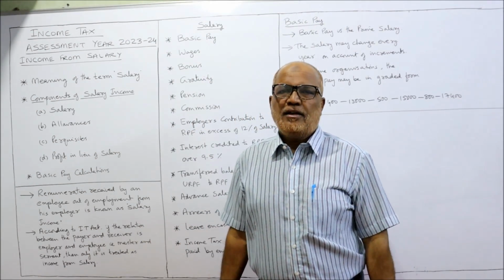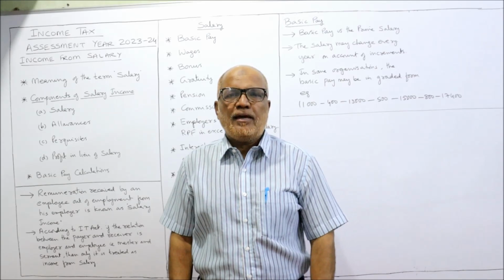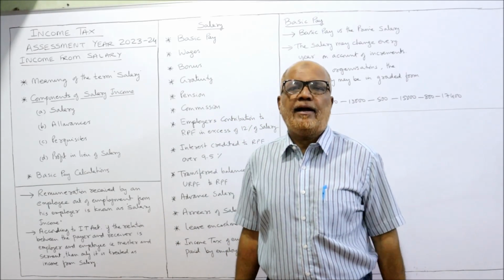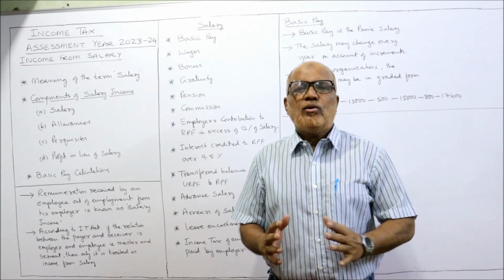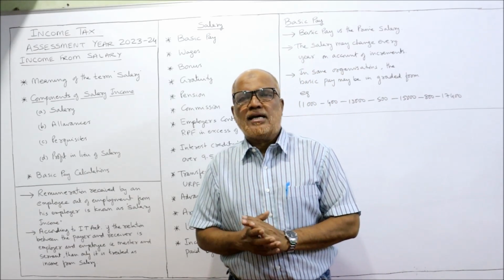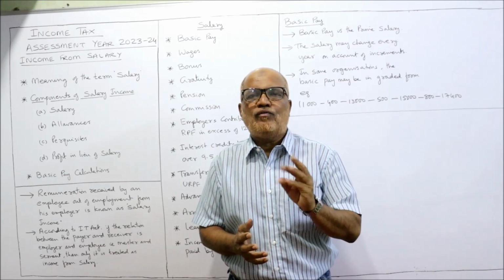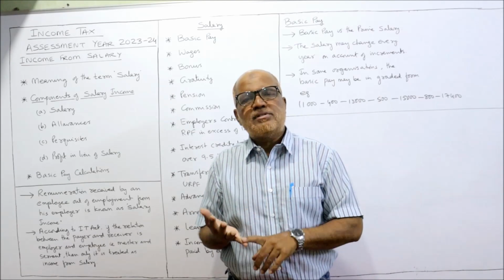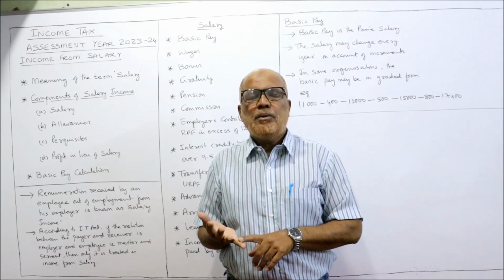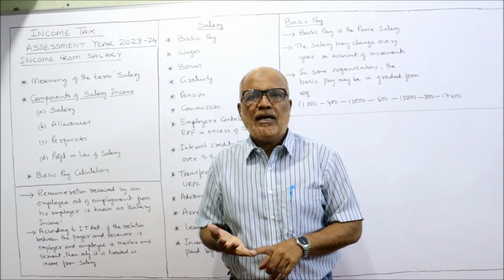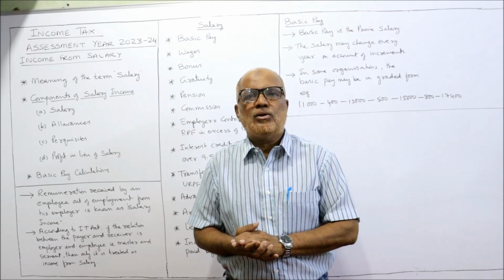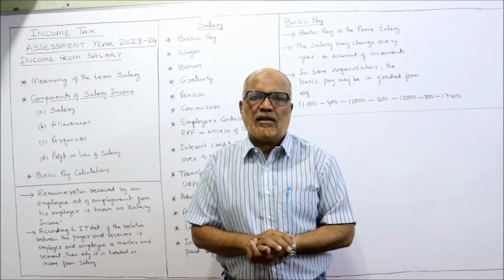I'm Hashim. In this video, I'm going to explain an important head of income, that is income from salary. In the previous videos, I've explained that the Income Tax Act has divided incomes into 5 categories: income from salary, income from house property, profits and gains of business and profession, capital gain, and income from other sources. So totally 5 heads are there.